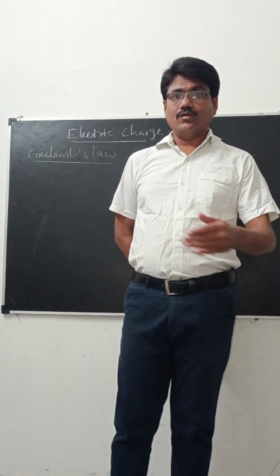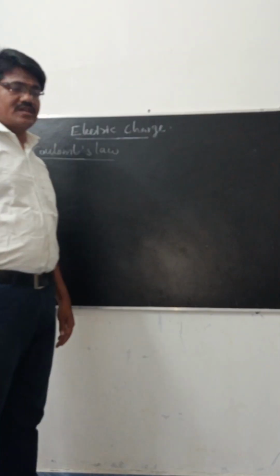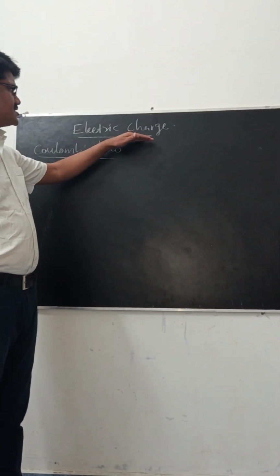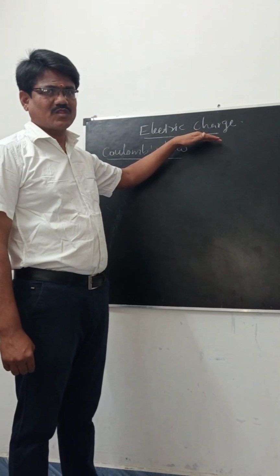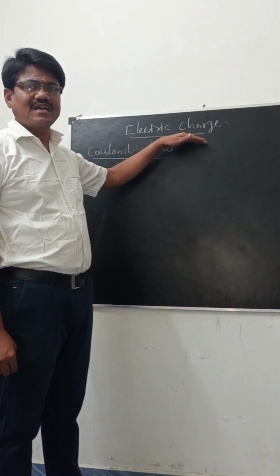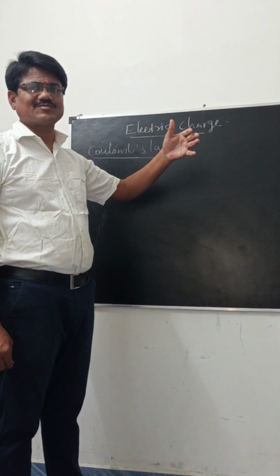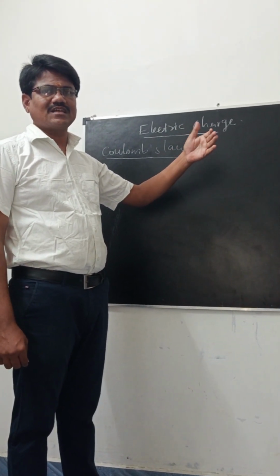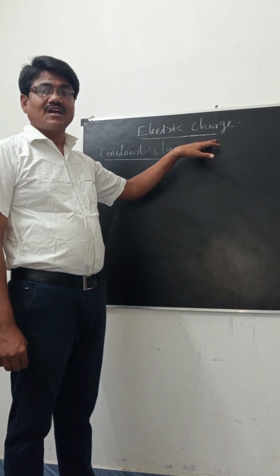Now we are going to talk about current electricity, in one topic, Coulomb's law. First, we are going to discuss what charges are. Charges are of two types: one is the positive charge, another is the negative charge. We talk about protons and electrons. Protons are positive charges and electrons are negative charges, present in an atom.